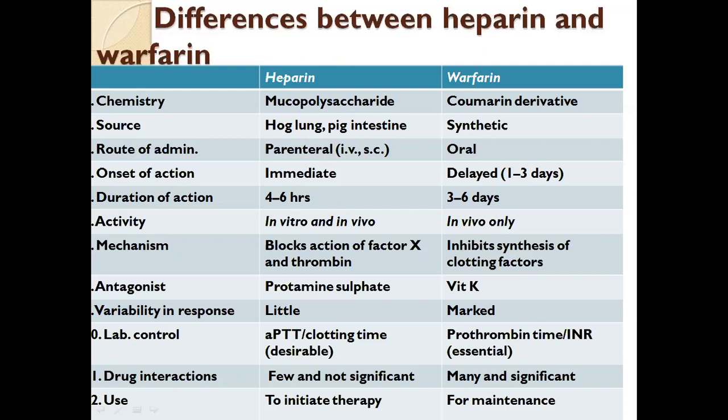Heparin antagonist is protamine sulfate, and warfarin antagonist is vitamin K. Heparin has little variability in response, and warfarin has marked variability. Lab control: activated partial thromboplastin time and clotting time are desirable for heparin, and prothrombin time and international normalized ratio are essential for warfarin.